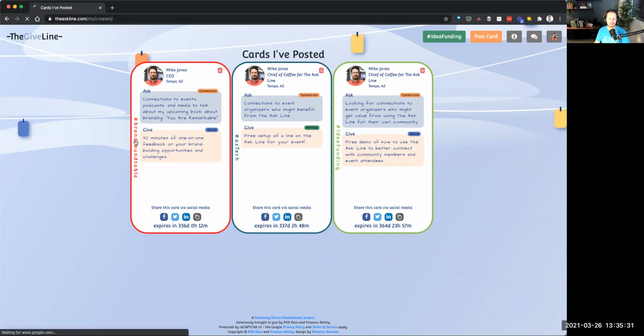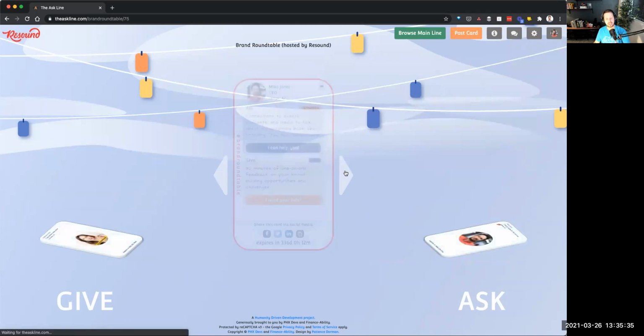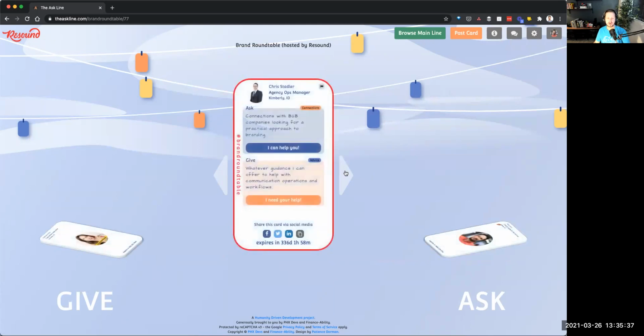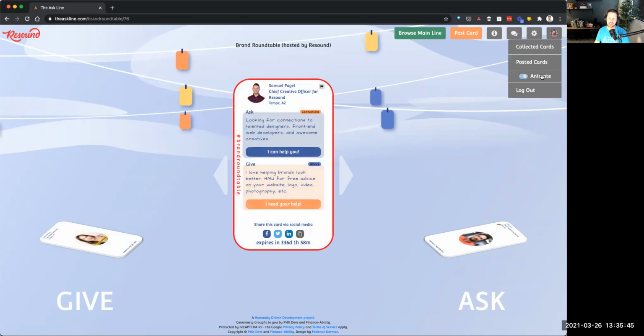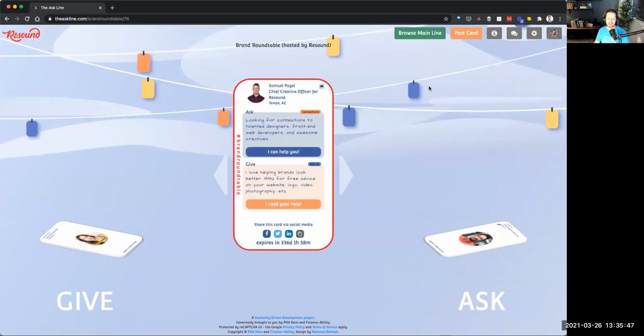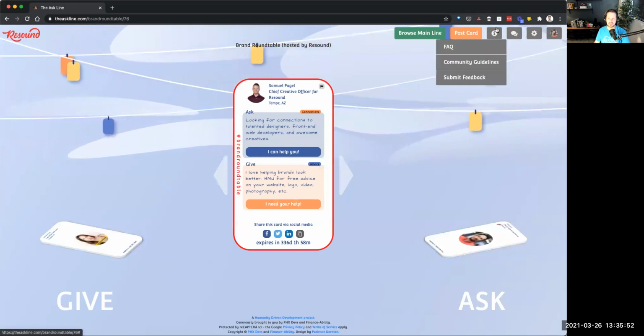Let's say I want to click through to this line for the brand roundtable. And I could come in here. Maybe there's some more people I want to connect with. I could flip through their cards, right? So there's a few different cards here I could flip through. I can also, super fun here, animate my background just to have a little bit of fun. And that's basically it. This is the main information.